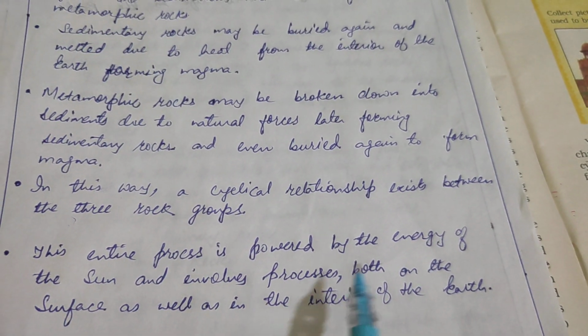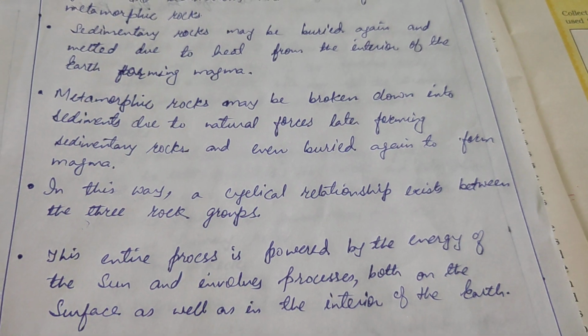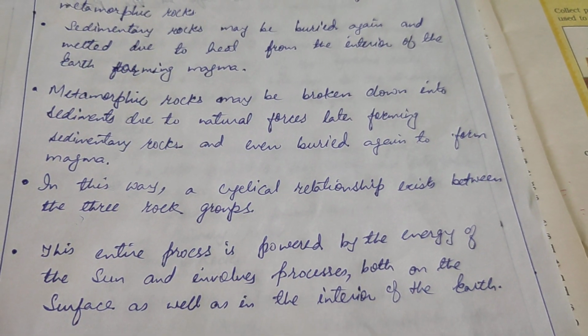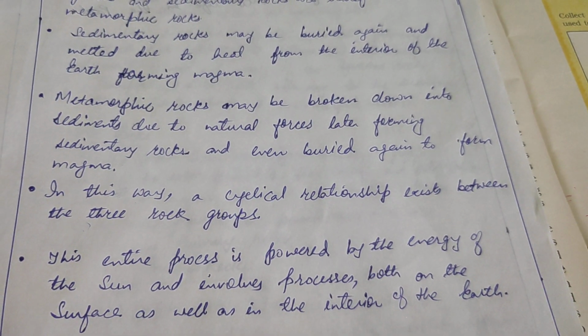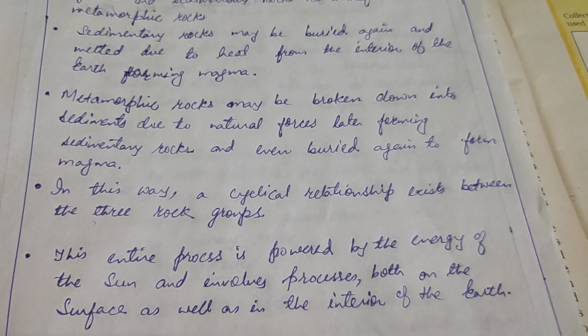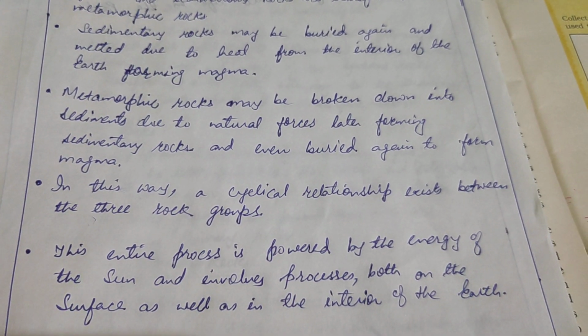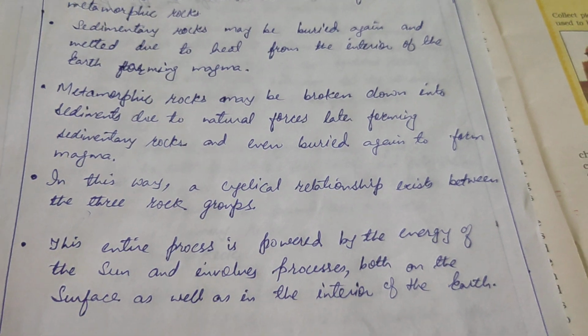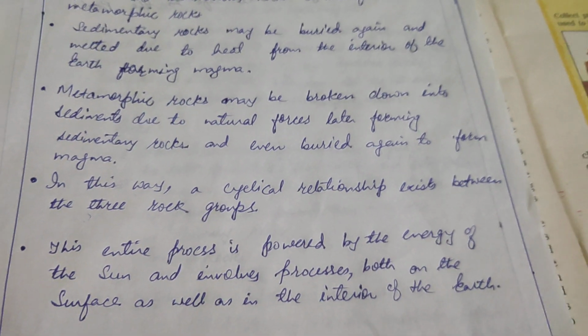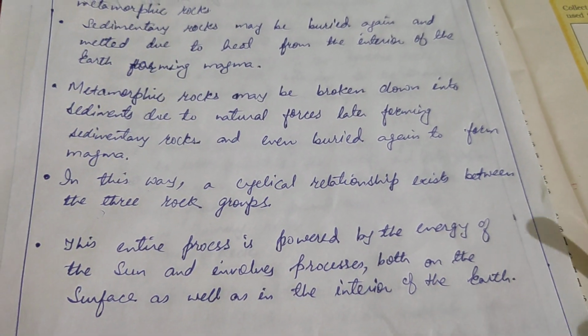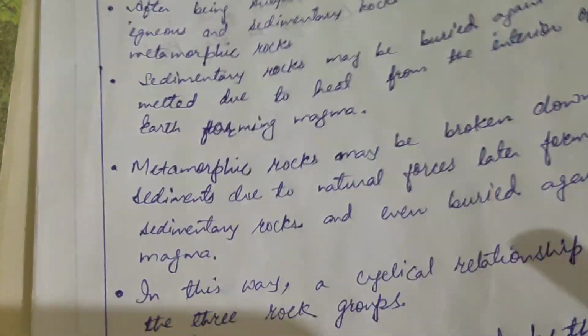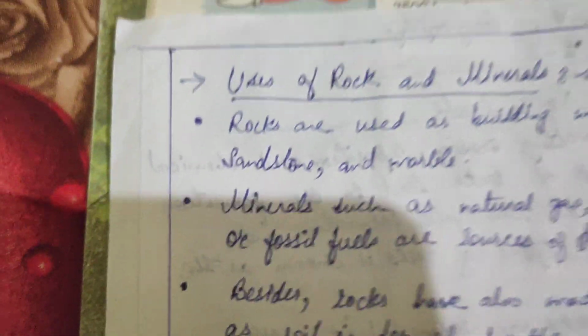This entire process is powered by the energy of the sun, both on the surface as well as in the interior of the earth. The process continuously takes place in the interior as well as on the surface of the earth.